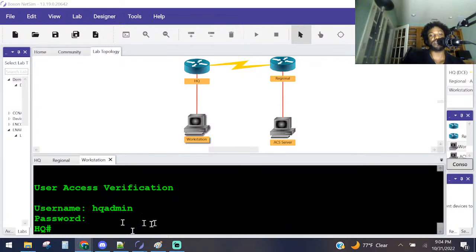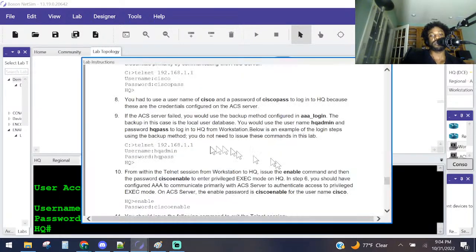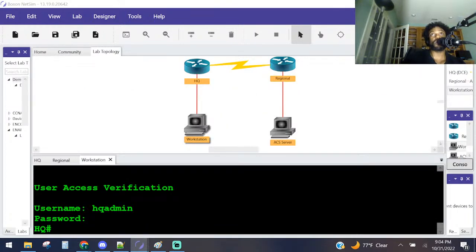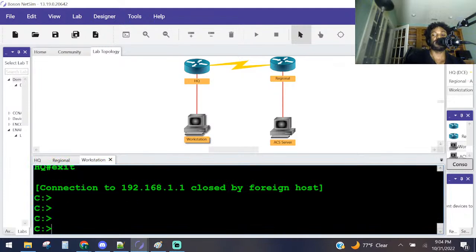I guess we got some reflection questions. So yeah, we were able to use that username and password. Step number 9. Step number 10 was, from the workstation, enter privileged exec mode. Which password did you use to enter privileged exec mode and why? So we have to log out and use that account again. Right now we're using the local account. So let's exit out of this and get back in,